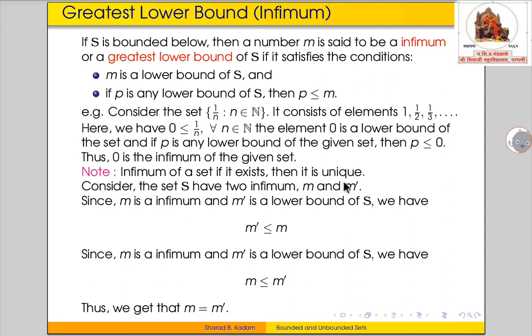In order to prove uniqueness, we consider that the set S has two infima, M and M prime.